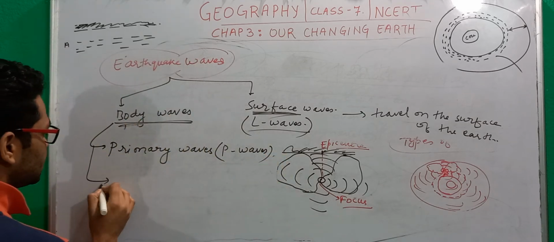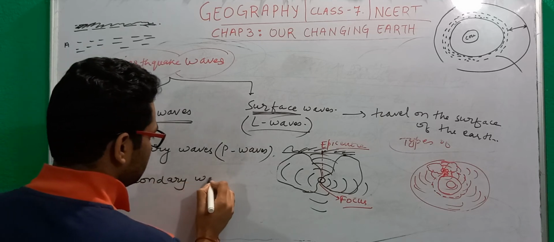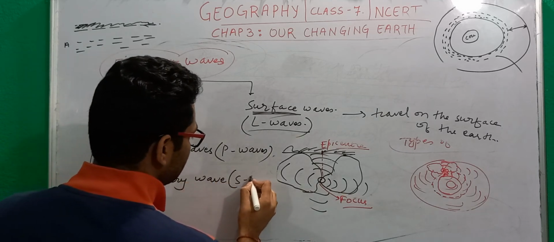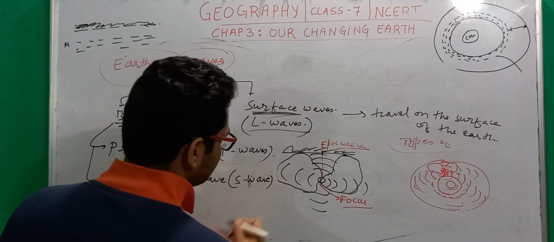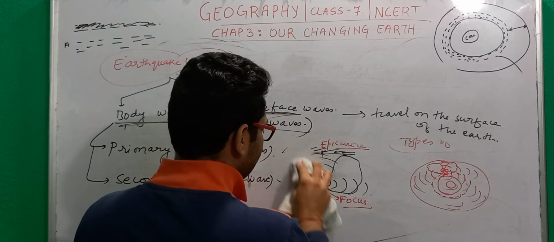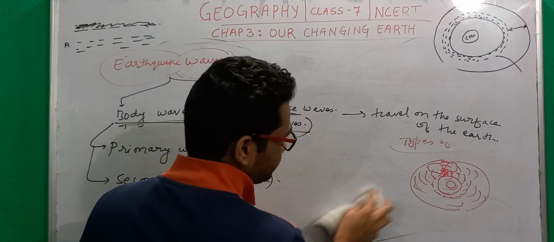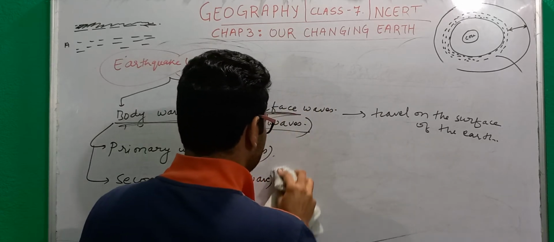And then we have a secondary wave, that is simply called S wave. Let's clear it also so that we can have some amount of clarity again.